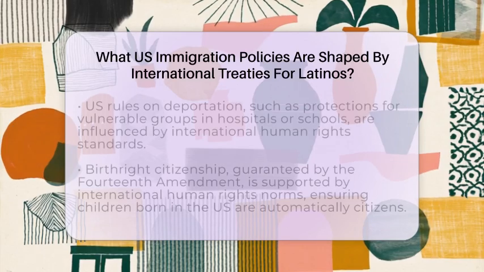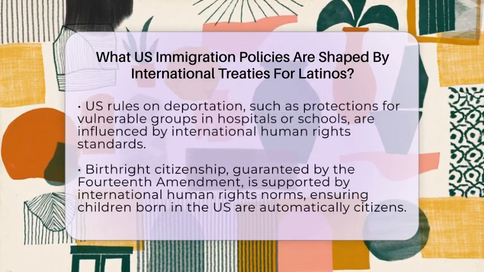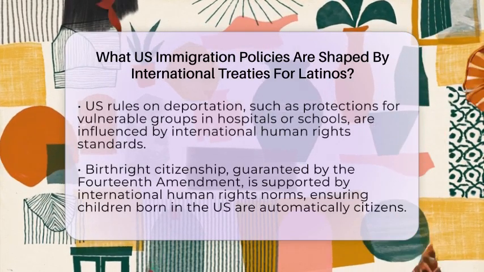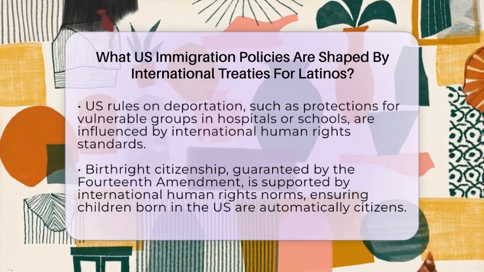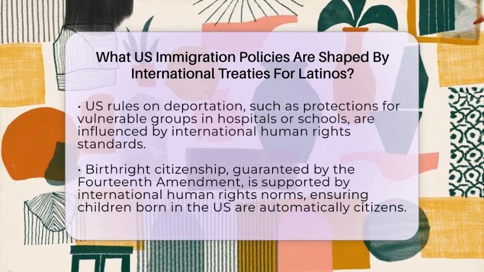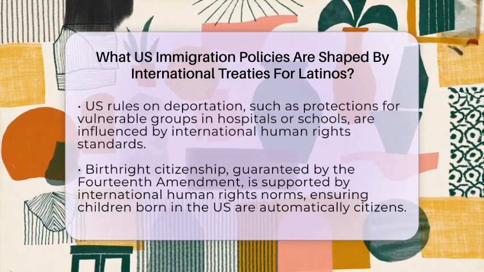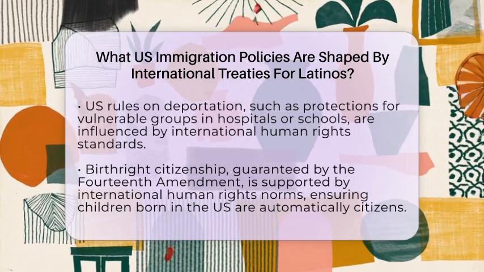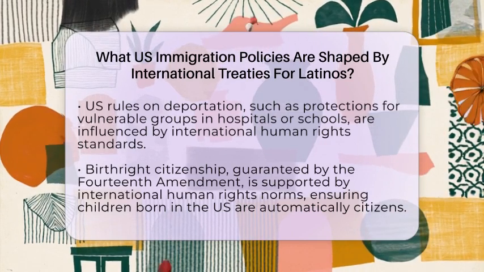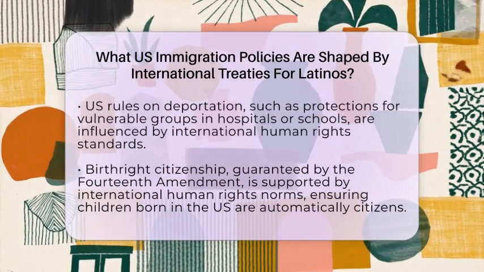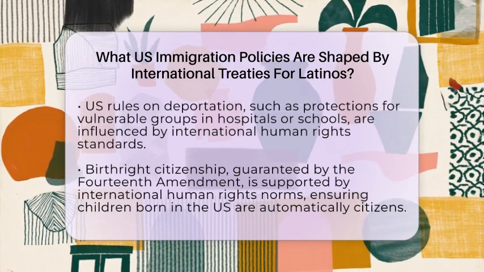US policies like Deferred Action for Childhood Arrivals, or DACA, also connect to international norms. DACA helps young people brought to the US as children to stay and work legally. It reflects the idea that children should be protected and given opportunities. Temporary protected status is another policy shaped by international agreements. It allows people from countries facing crises to stay in the US temporarily. This helps families avoid deportation during emergencies, aligning with humanitarian principles from international treaties.